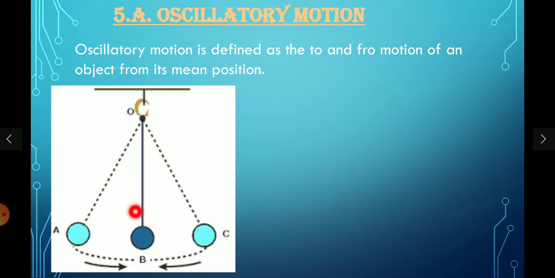If we have a pendulum, where an object is tied by a thread and fixed to a center, and if we allow it to travel from one end, it just travels like this and comes back to the same position again. That motion is called oscillatory motion.